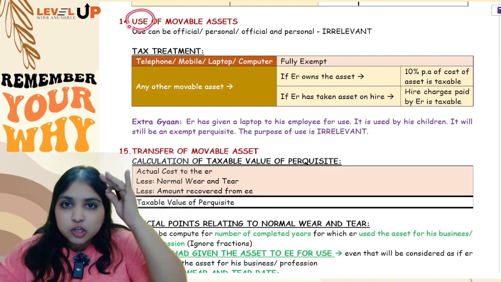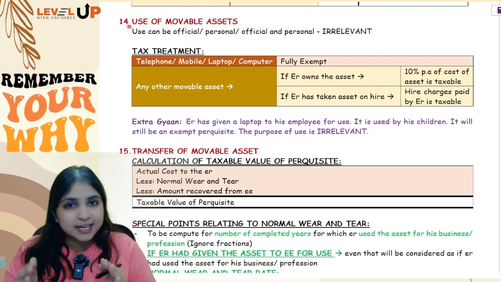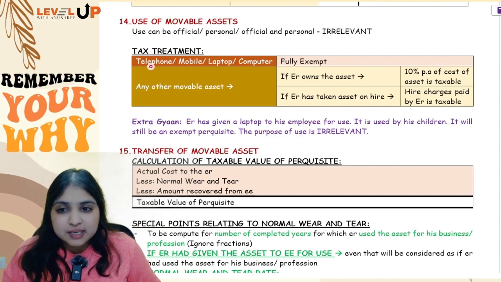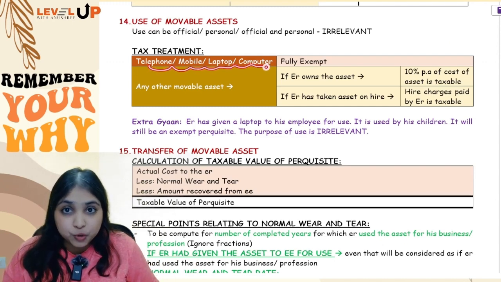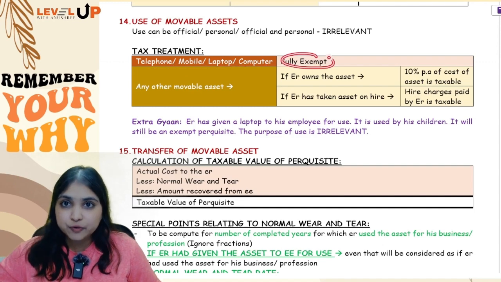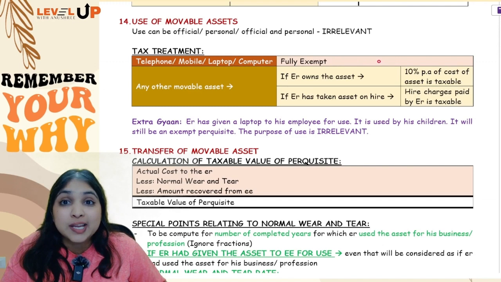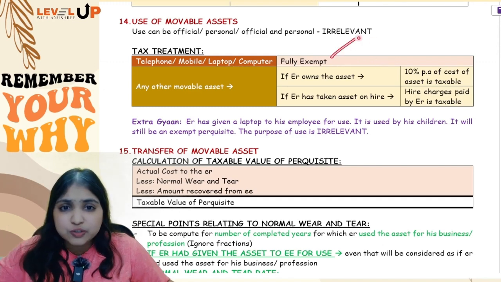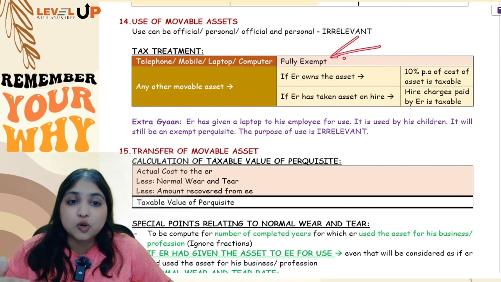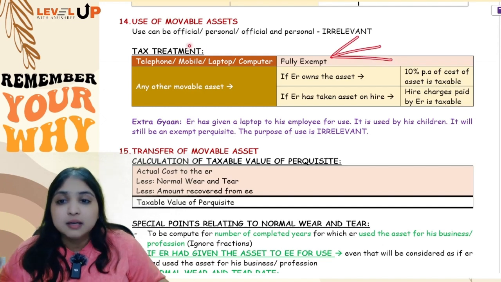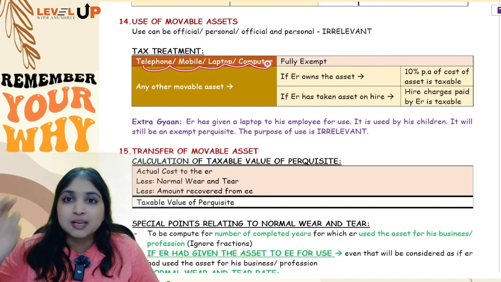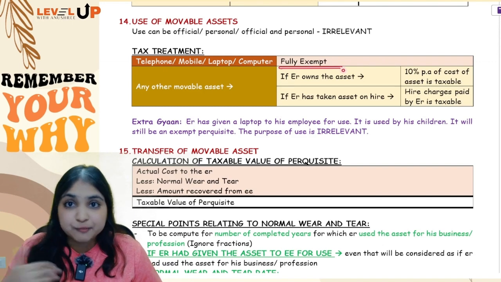Use, pure use of movable asset, you have only two tax treatments. Either if it is telephone, mobile phone, laptop or computer given just for use, it will be fully exempt. See, your answer will not change depending upon what the employee is using the asset for. Whether he is using it for official purposes, personal purposes, official personal purposes, doesn't matter. Telephone, mobile phone, laptop, computer given just for use will be fully exempt for all employees.